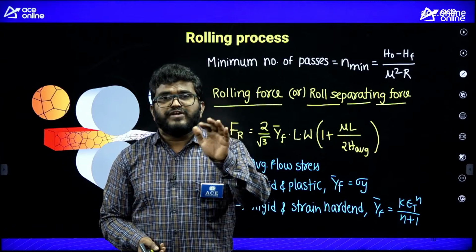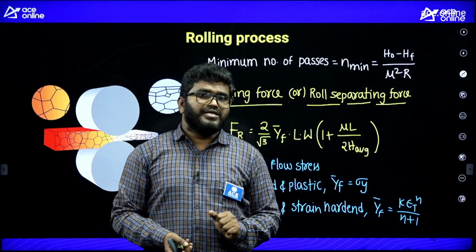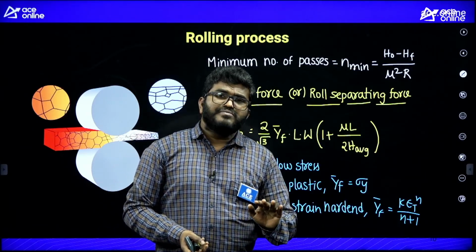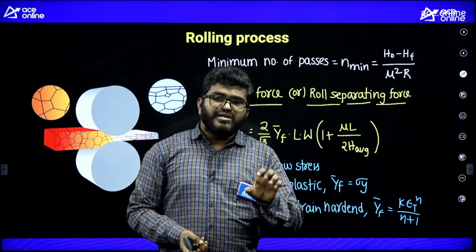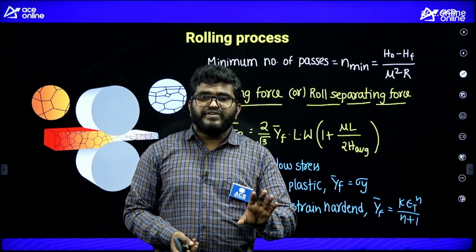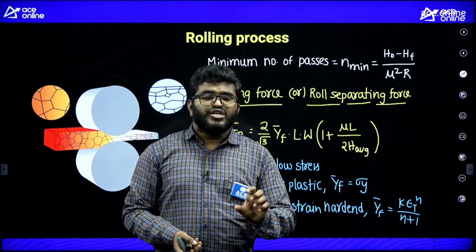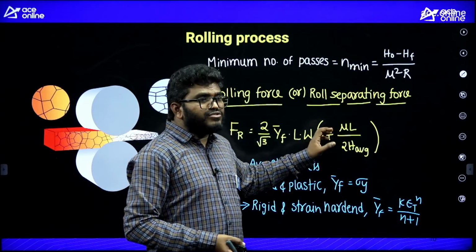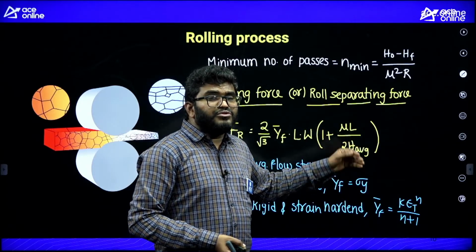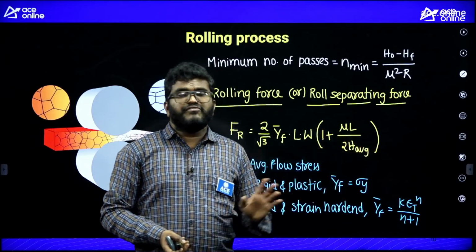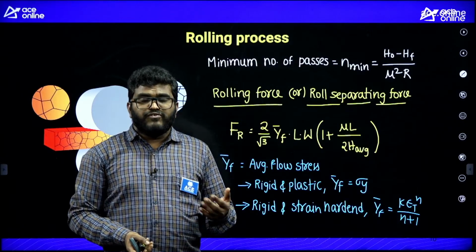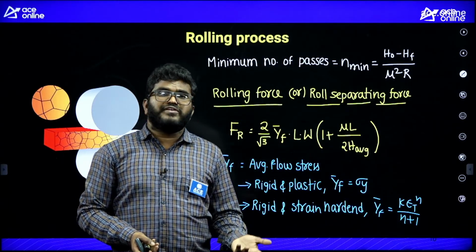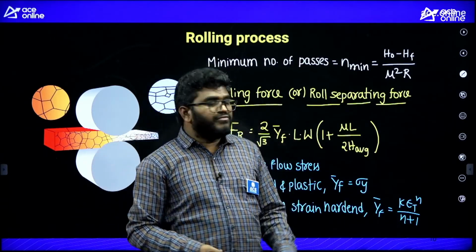Minimum sufficient friction is required to perform the rolling operation, they will give. That means there is a minimum friction, and that friction is sufficient for the rolling operation. So you need not take the mu value here, because there is no friction that increases the force. There is minimum friction to perform the rolling operation, and no extra friction to increase the rolling force. That's why we should neglect that.